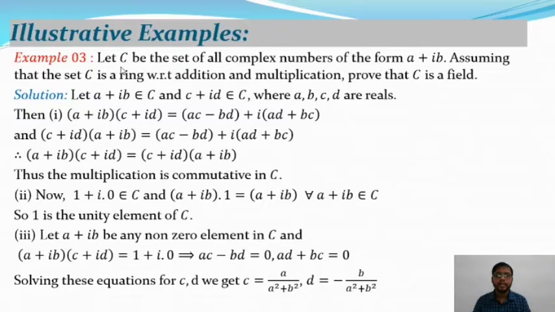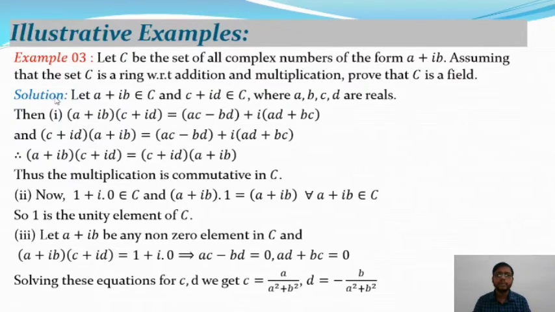Let C be the set of all complex numbers of the form a plus ib, where a and b are real numbers. Assuming that the set C is a ring with respect to addition and multiplication, prove that C is a field.